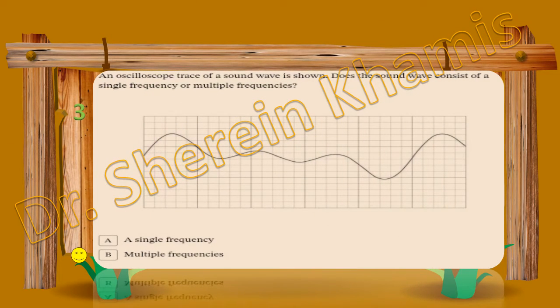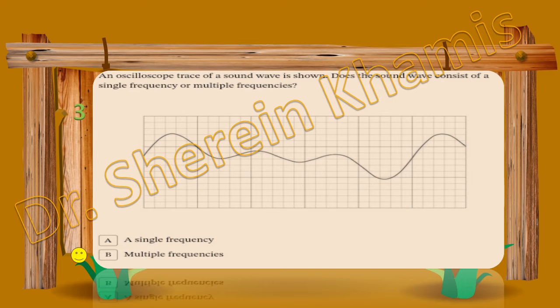Question 3 says that an oscilloscope trace of a sound wave is shown. Does the sound wave consist of a single frequency or multiple frequencies?